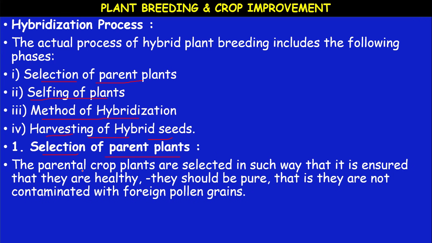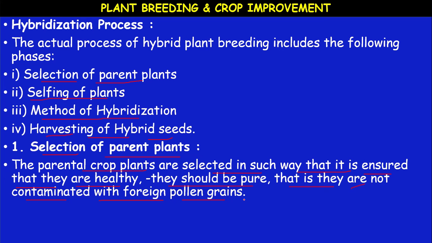The parent crop plants are selected in such a way that it is ensured that they are healthy, they should be pure, that is they are not contaminated with foreign pollen grains. It is the first step and most important step.